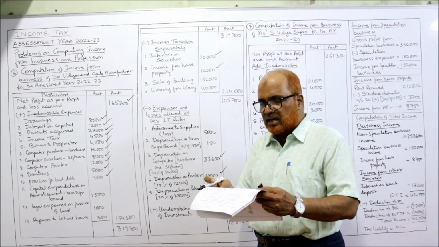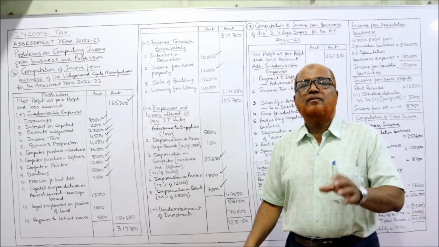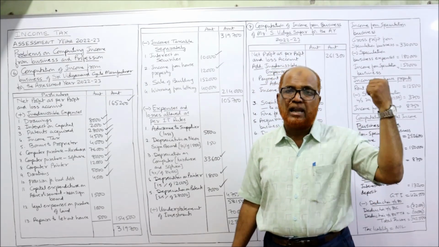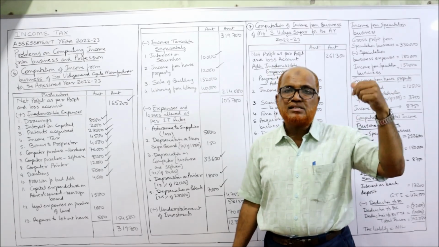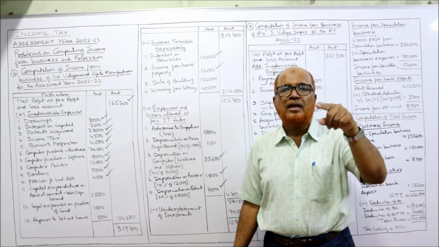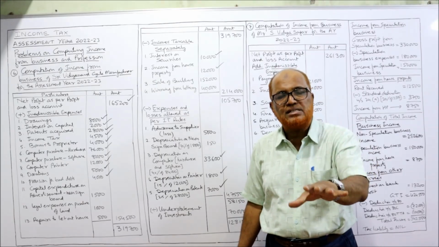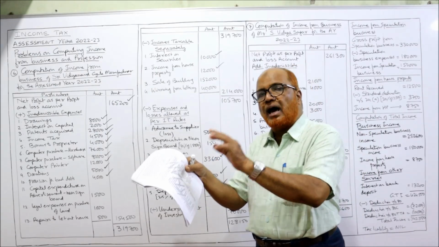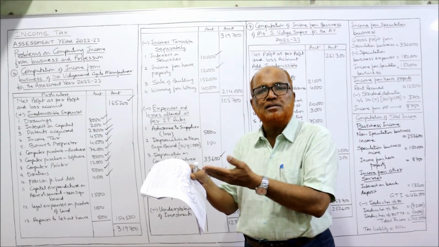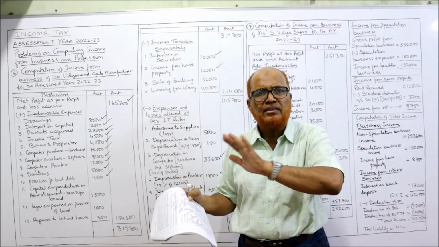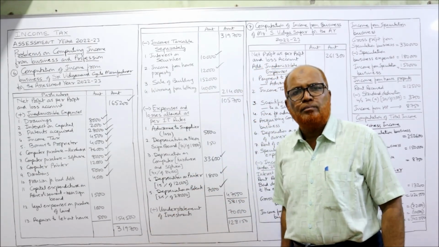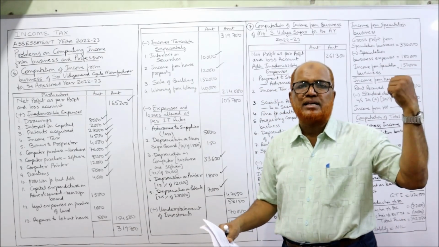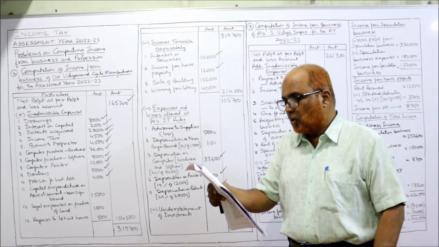So deduct income from house property 12,000. Next comes bad debts recovered allowed earlier. If during the current year some bad debts are recovered, we have to see whether it was allowed earlier or not. If it is allowed as deduction earlier, then this bad debt recovered is a business income, nothing to be done. So here it is given bad debts recovered allowed earlier. Simply it is a business income, 5,200, nothing to be done. In working note you should write down bad debt recovered is a business income because it was allowed as deduction earlier. That's it. No adjustment.